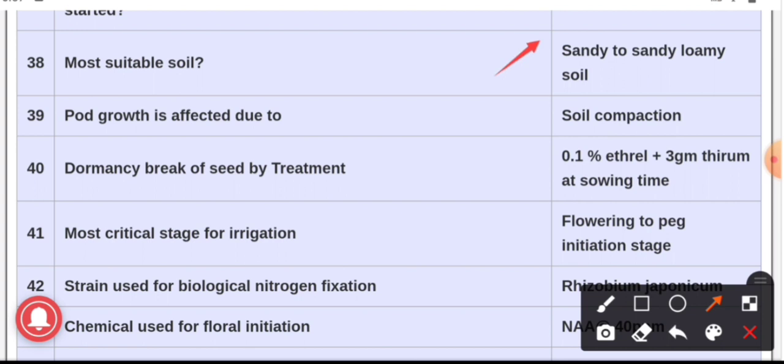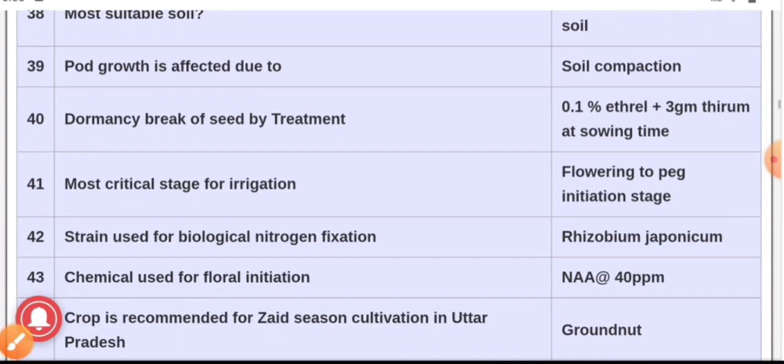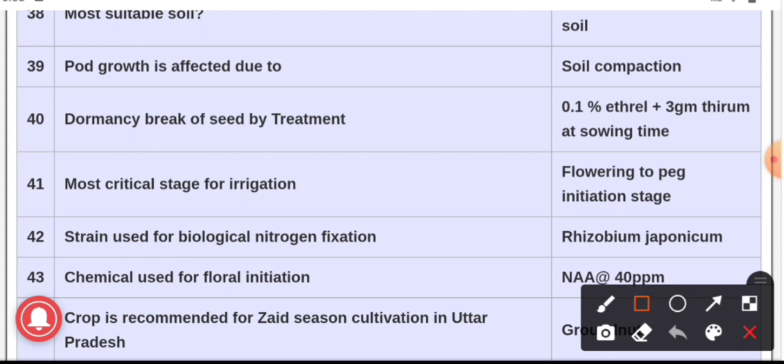Clay soil is strictly avoided for growing groundnut because of the presence of high moisture. Question number 39. Pod growth is affected due to, the answer is soil compaction. If the soil is very compacted, then it can affect the pod growth.